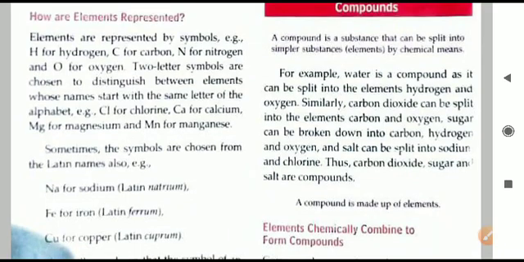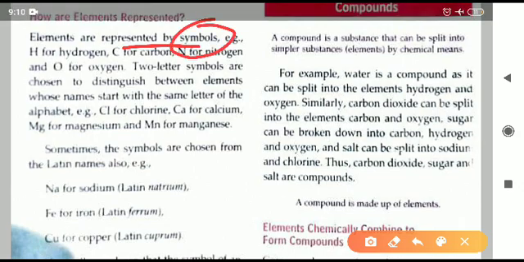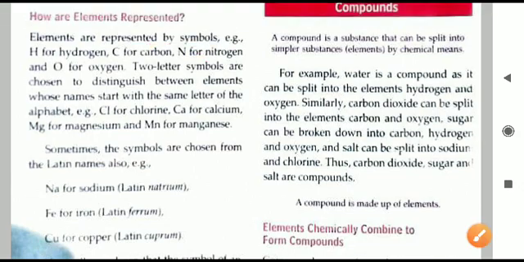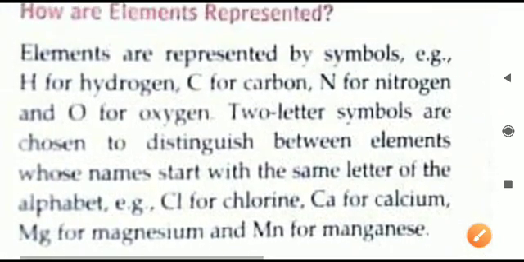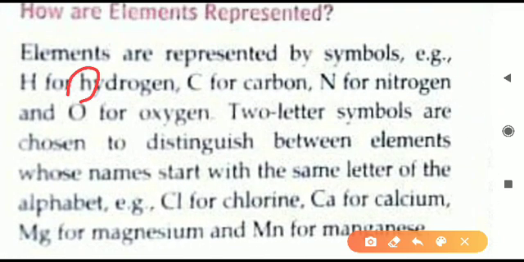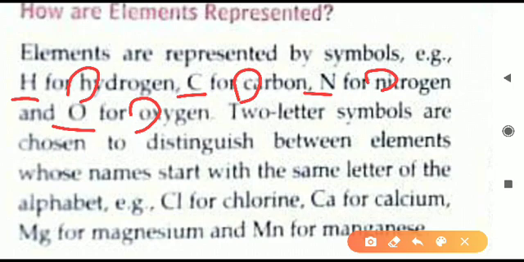Now we will come to the how the element are represented. How to write the element name. Element name is written in the form of symbols. Different symbols are there. For writing the symbols, what we will use? We will use the English language names. So like hydrogen starts with H, so H becomes hydrogen. Similarly carbon C, nitrogen N. So we have to take the first symbol only, first symbol or first alphabet only. Like oxygen में O लिखा है सबसे पहले, so O, capital O only will become the symbol for that particular element. So this is the particular rule, the first rule for writing the name of any element. You have to use the first alphabet of that English name.